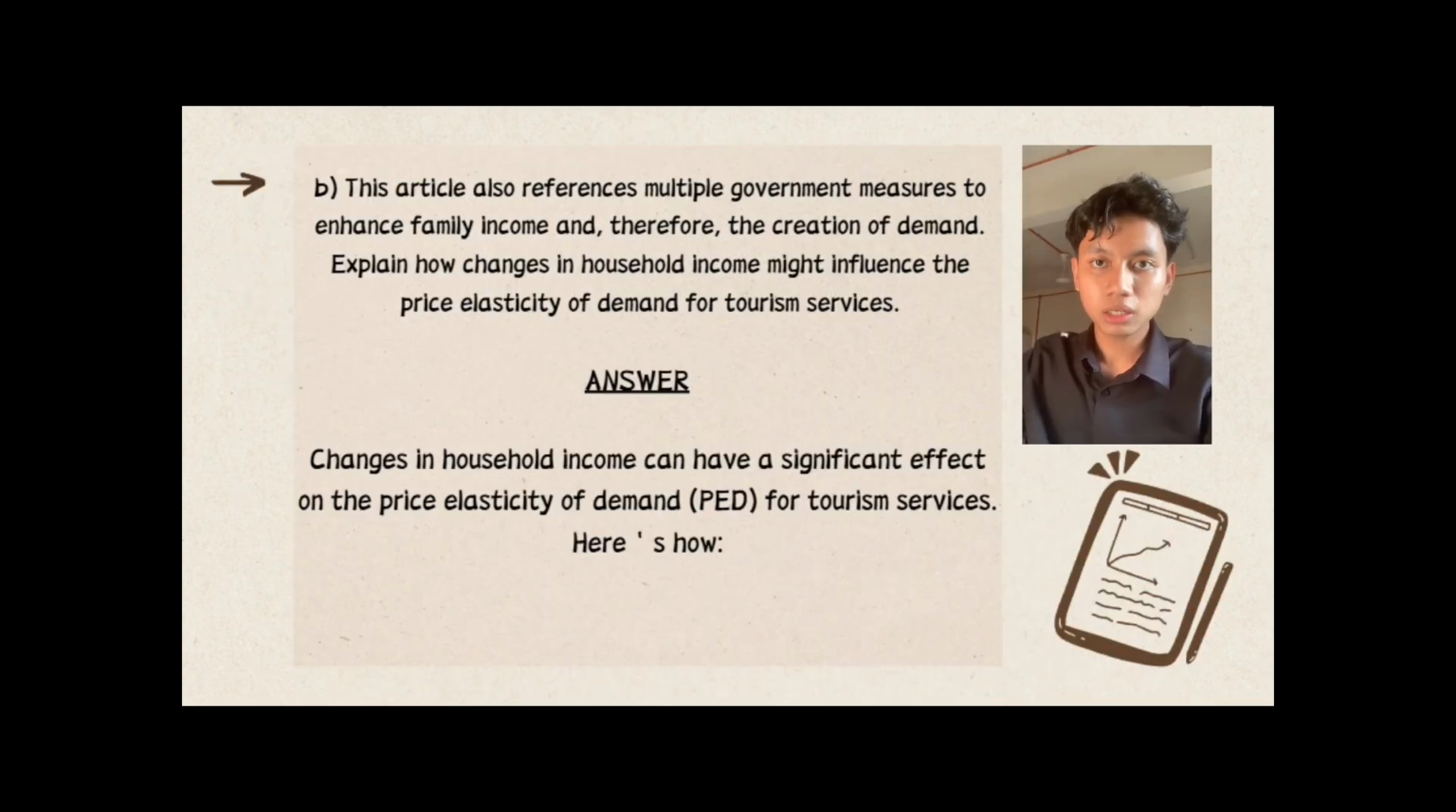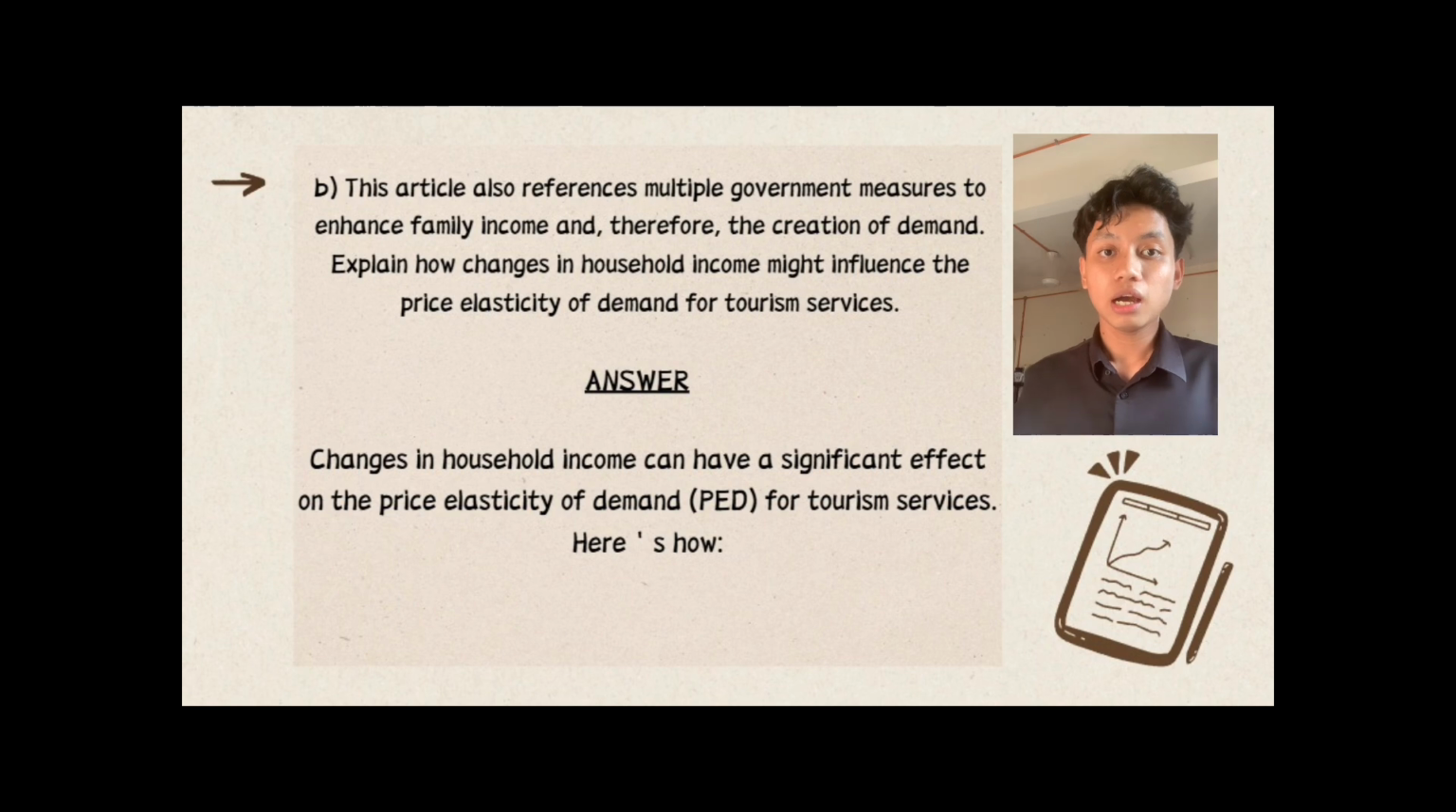For question B, this article also references multiple government measures to enhance family income and therefore the creation of demand. So, explain how change in household income might influence the price elasticity for tourism services. So, here are the answers. Change in household income can have a significant effect on the price elasticity of demand for tourism services. Here's how.